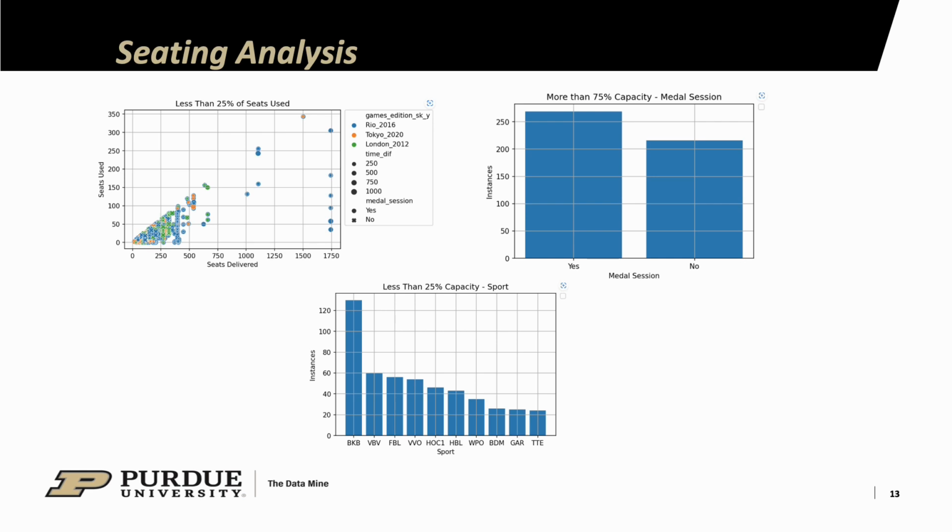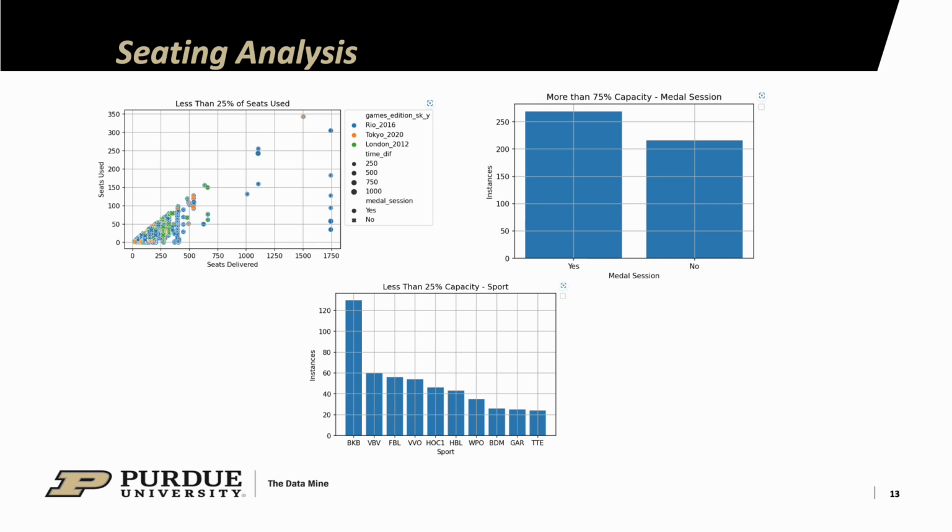So looking at the first chart in the top left, this shows all of the instances where less than 25% of the allocated seats were used for a certain event. The different colors show the past 3 Olympic Games, London, Rio, and Tokyo. The size of the bubble shows the total time of that event in minutes, and whether it's a circle or an X denotes whether or not it was a medal session. Based on this data, we can get a good feel for the overall picture of how many seats were provided for events where less than 25% of seats were used.